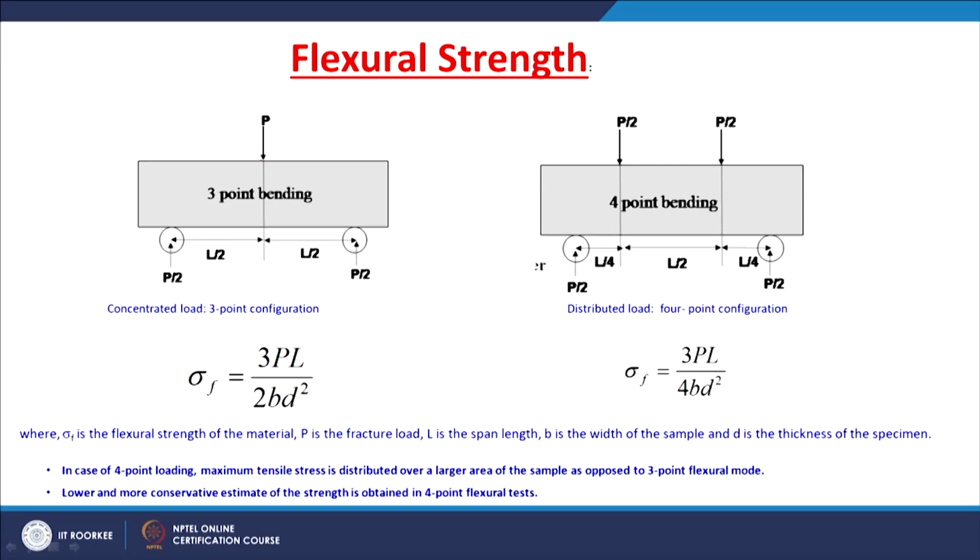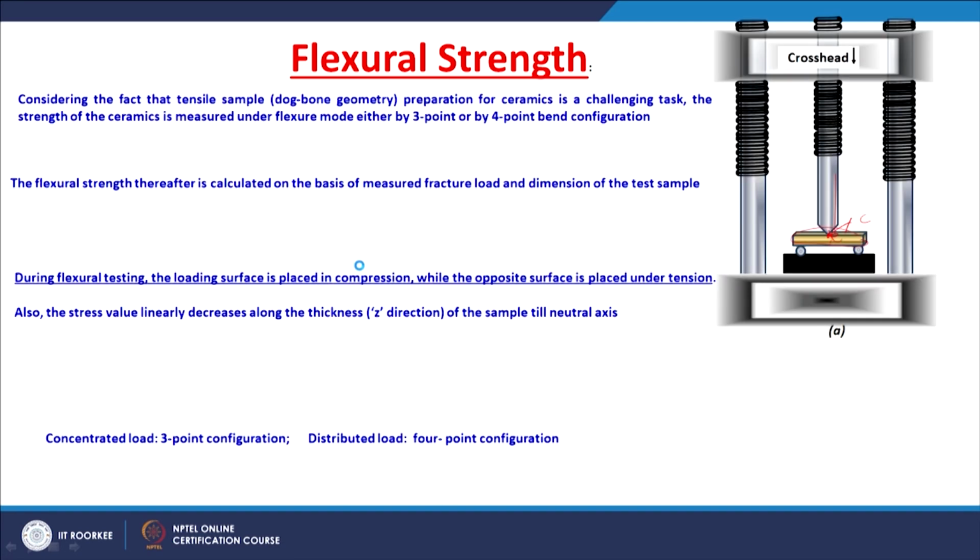The load is given at one surface, the top surface of this material, for example, a rectangular block having certain dimensions B and D. This load applied on the top surface is supported at two different locations from the bottom surface. As I told, the loading surface is under compression, right.